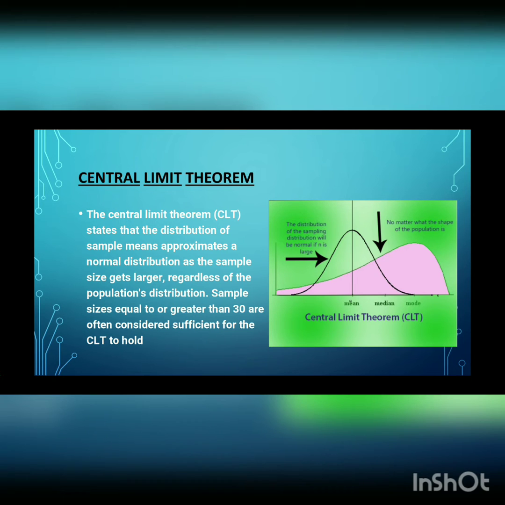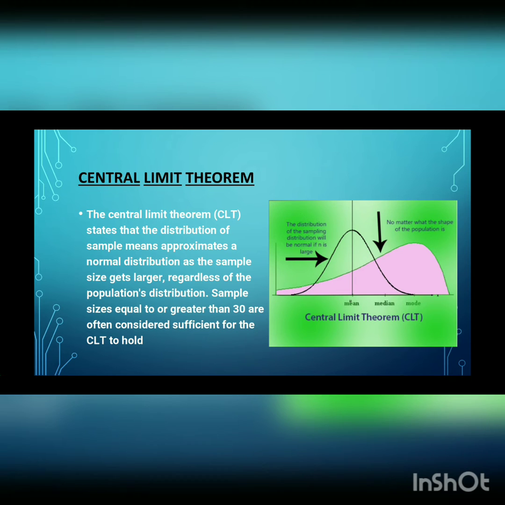A simple example of this is that if one flips a coin many times, the probability of getting a given number of heads will approach a normal distribution, with the mean equal to half of the total number of flips. At the limit of an infinite number of flips, it will be equal to a normal distribution. The central limit theorem has several variants. In its common form, the random variables must be identically distributed. In variants, convergence of the mean to the normal distribution also occurs for non-identical distributions or for non-independent observations if they comply with certain conditions.